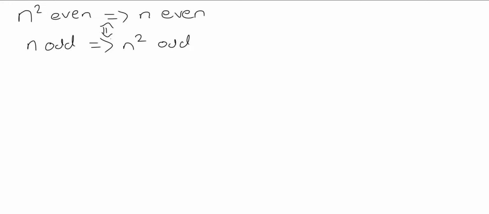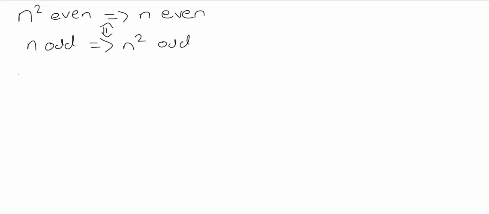We've negated those statements and then we've flipped this implication round. So if we can prove that n being odd implies that n squared is odd, then we've proved that if n squared is even, then n is even. So we'll do that now. And we're going to do this by a direct proof.